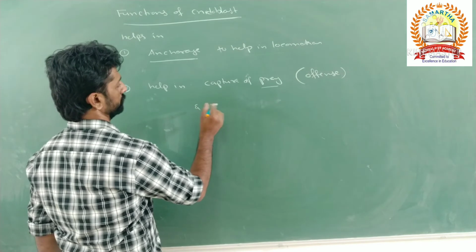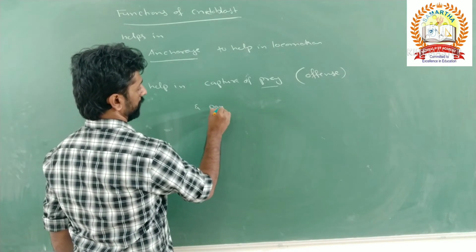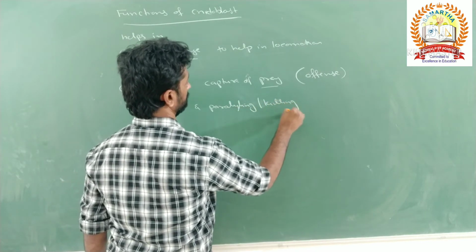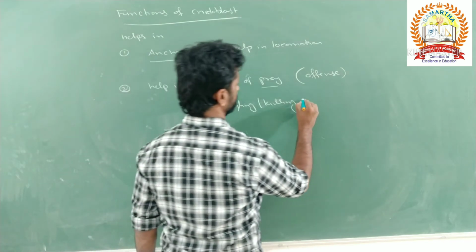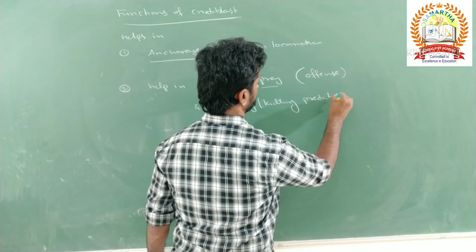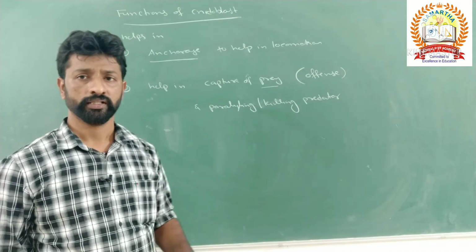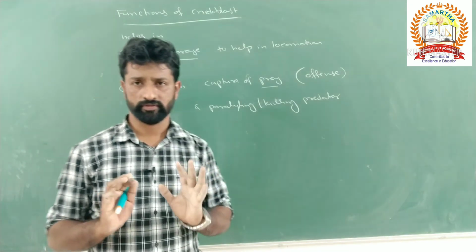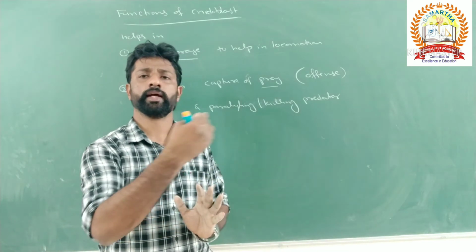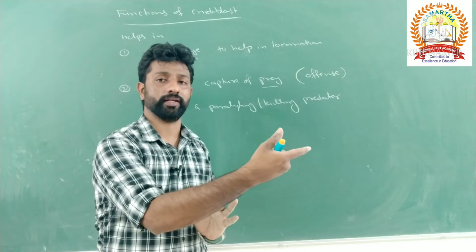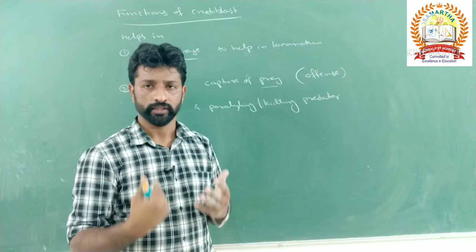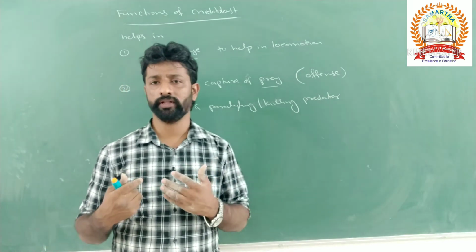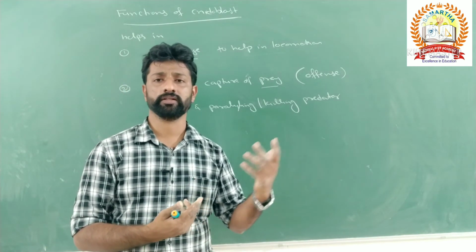And also paralyzing or killing a predator. What do you mean by predator here? The predator is the organism which tends to attack this organism. For example, if I am one organism and another organism tries to attack me, that organism is called a predator. If it tries to kill and eat my body parts as a food source, then I will be the prey for that organism, and that organism is a predator for me.